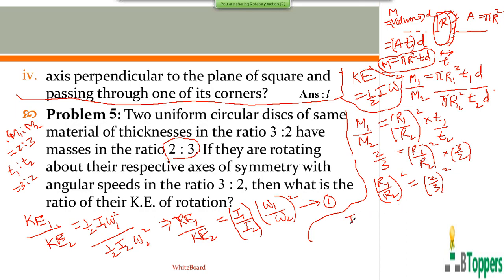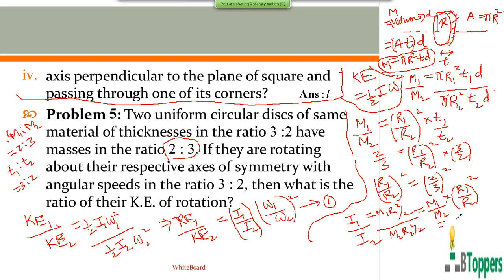So moment of inertia of the first circular disk about the central axis of symmetry can be written as M1 R1 square by 2. Let I2 denote the moment of inertia of the second circular disk, which you can write as M2 into R2 square by 2. So the ratio of the moments of inertia of the two circular disks is equal to the ratio of their masses multiplied by the square of the ratio of the radii.